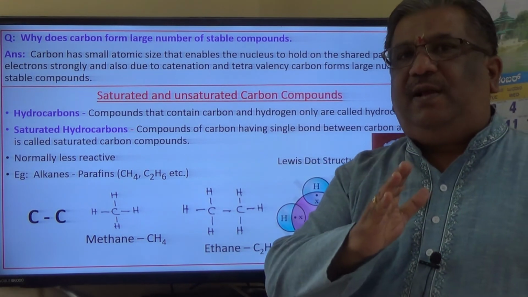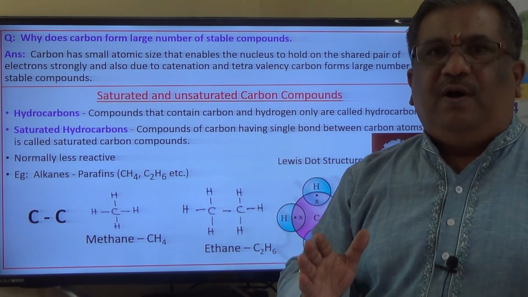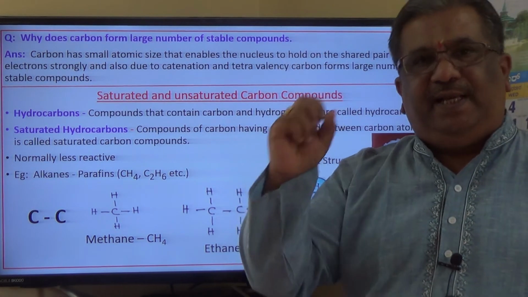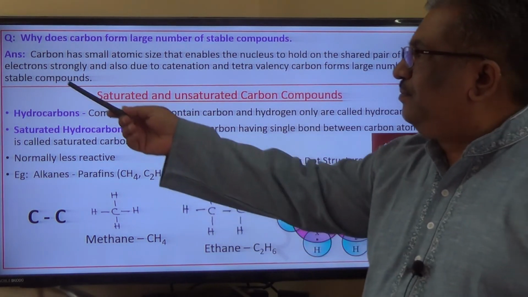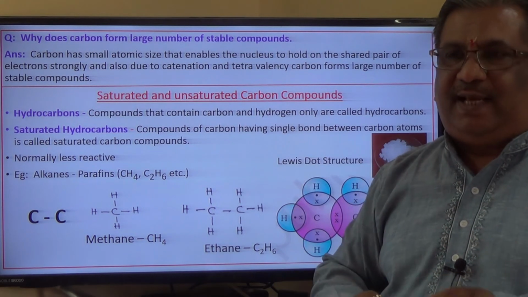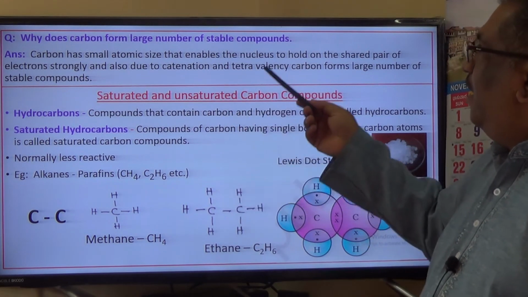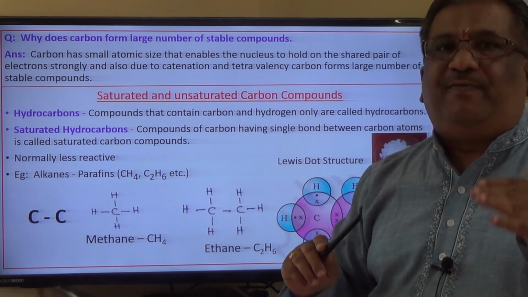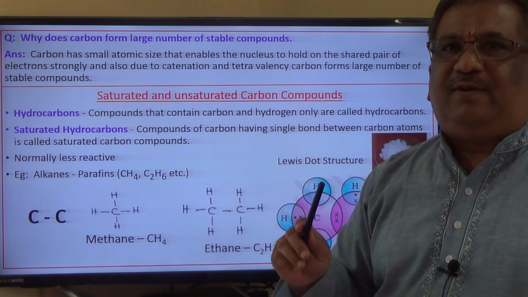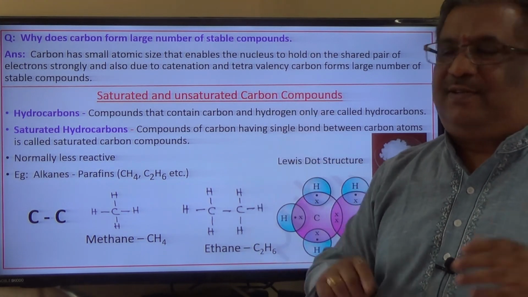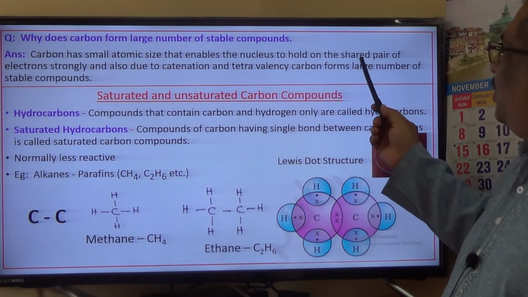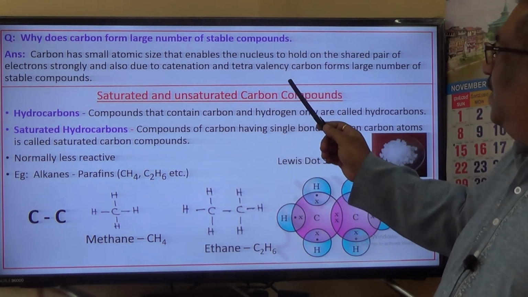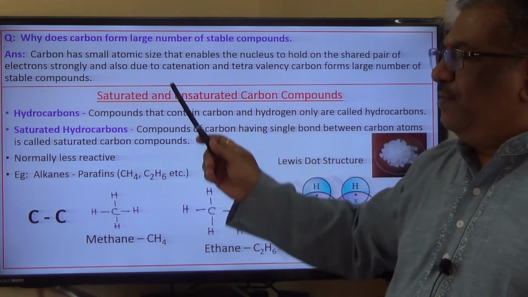Across the period 2, from left to right, the size of the carbon atom decreases, and therefore I will say carbon has a small atomic size, which enables the nucleus to hold the shared pair of electrons, the shared valence electrons, strongly, and also due to catenation and tetravalency, carbon forms a large number of stable compounds.